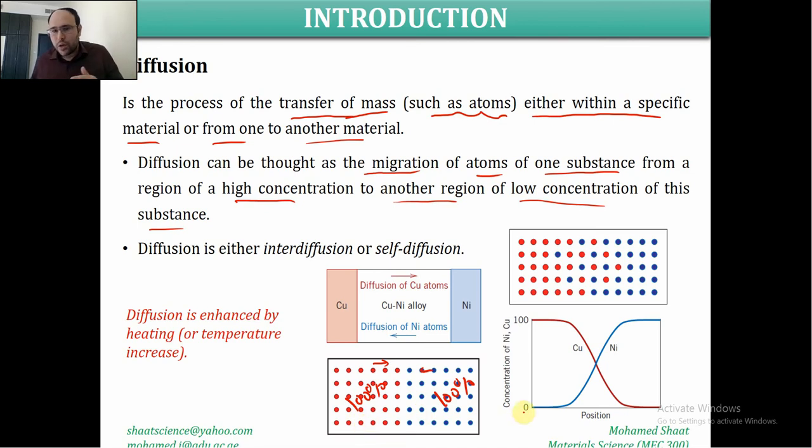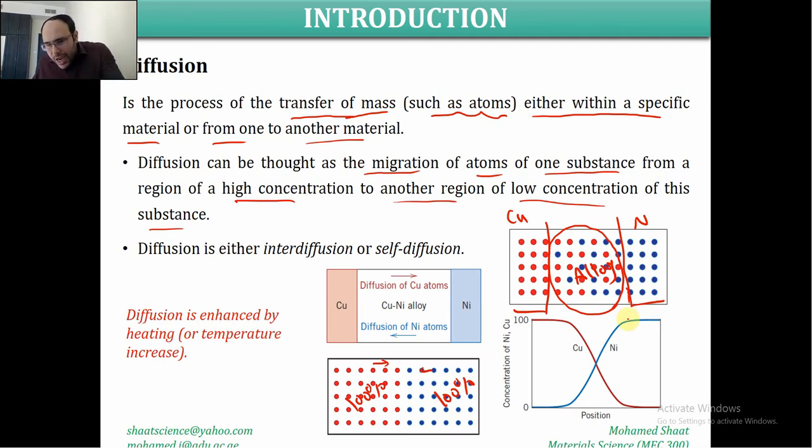The same thing for the copper. But once the copper and the nickel atoms start to exchange sides, this is going to end up with an alloy within this middle region. This is like a mixture of both nickel and copper, but this side there is 100% copper, this side is 100% nickel. So we're going to end up with an alloy in the middle here, right? This is one of the methods of making alloys.